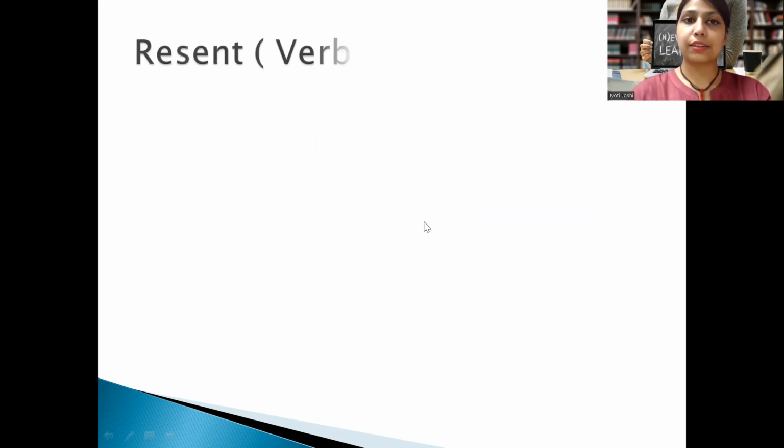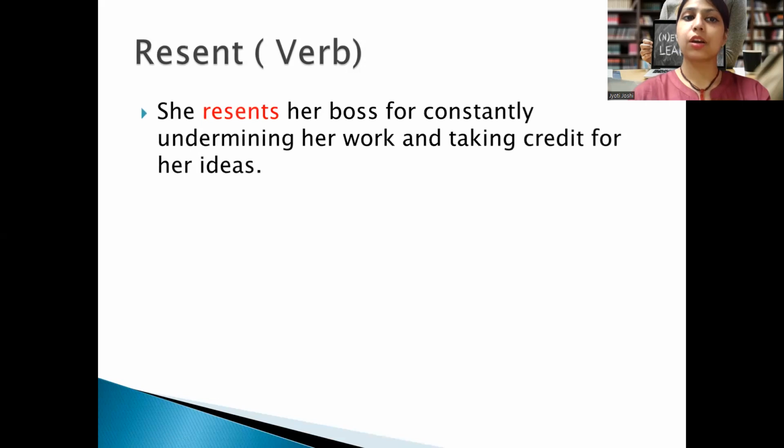Now, lastly, we have resent as a verb. So I'll tell you once again that resent is a verb only, but if we add some suffix to it, it becomes a noun, and if the suffix is ful, then it becomes an adjective. Okay. So she resents her boss for constantly undermining her work and taking credit for her ideas.